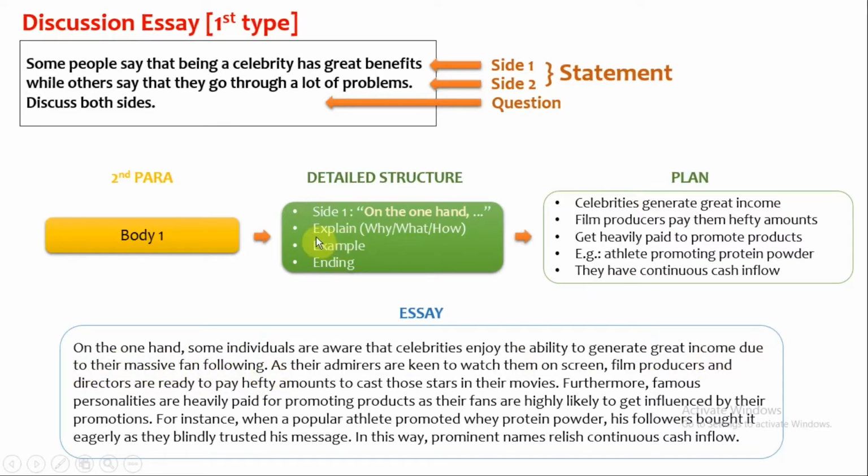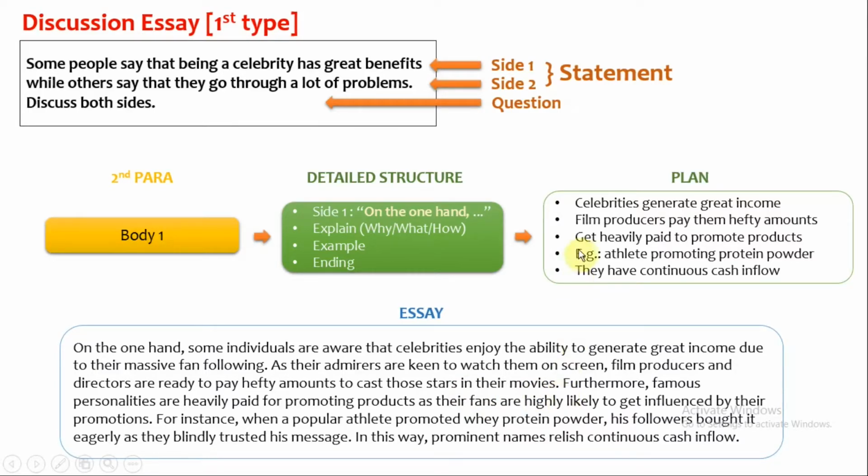Next, second and third sentences should explain your first sentence. You can explain the why or what or how of sentence 1 to give explanation. Here I am giving explanation for how. How celebrities generate great income. Plan says film producers pay them hefty amounts. So the second sentence will be, as their admirers are keen to watch them on screen, film producers and directors are ready to pay hefty amounts to cast those stars in their movies.